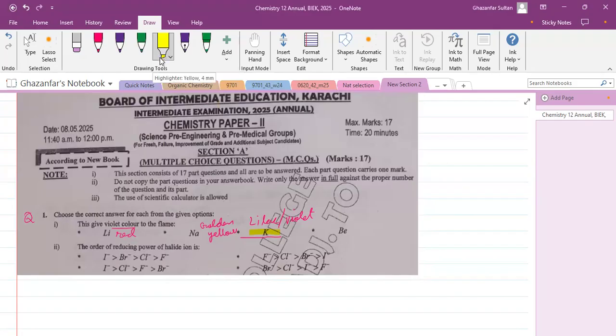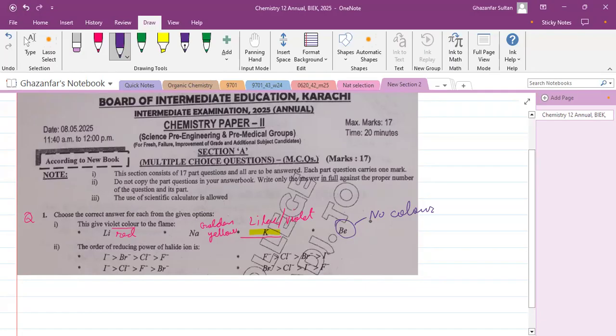And if you see beryllium, you should remember that beryllium has no color. It gives no flame color. Also remember that magnesium gives silver white fumes and silver white flame. Calcium gives orange red color.